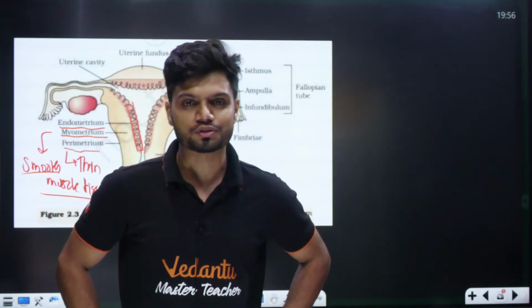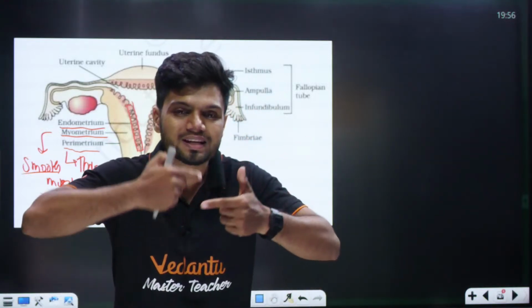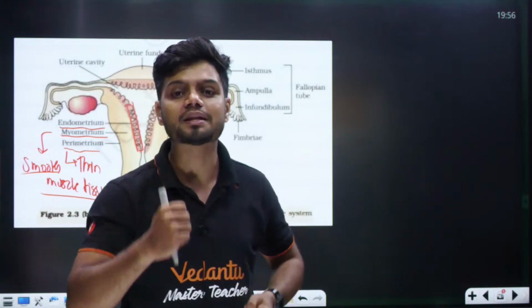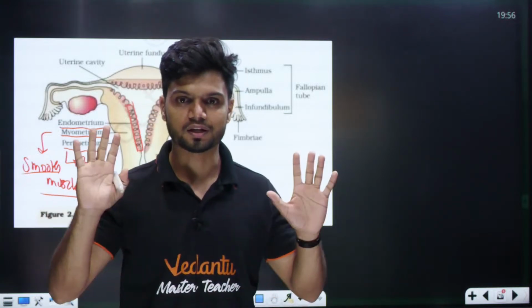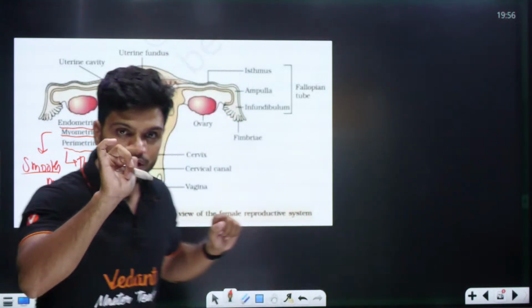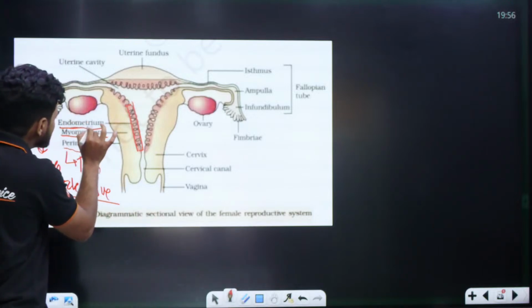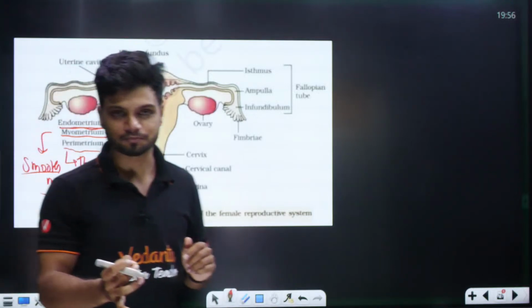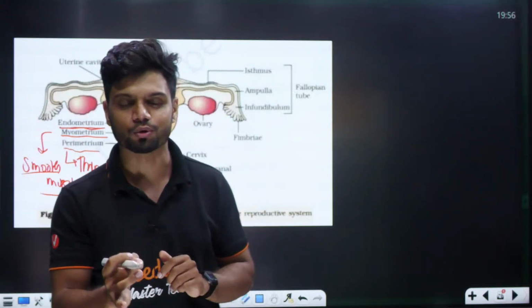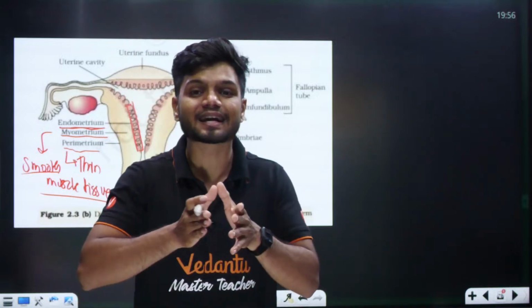Endometrium is the innermost layer, and it undergoes cyclic changes during the menstrual cycle. Also, this endometrium is glandular. Glandular means it can secrete substances.